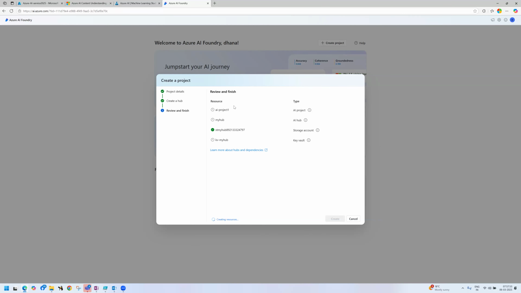So it is validating everything. It will take like 2 to 3 minutes. This is a lengthy topic. This is the only thing that contains everything, like custom models and all. So we will discuss it. Just now I am showing you how to deploy the service.